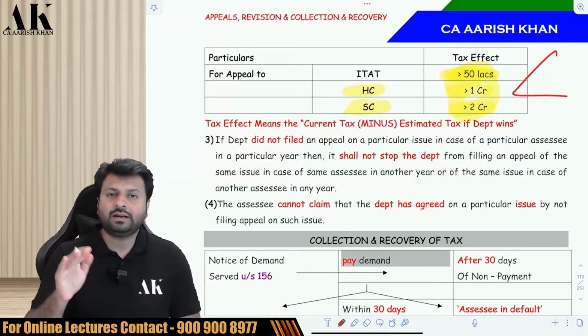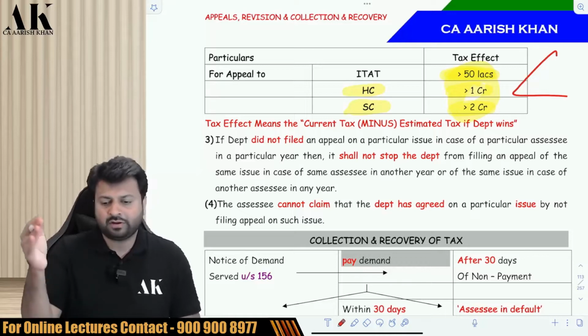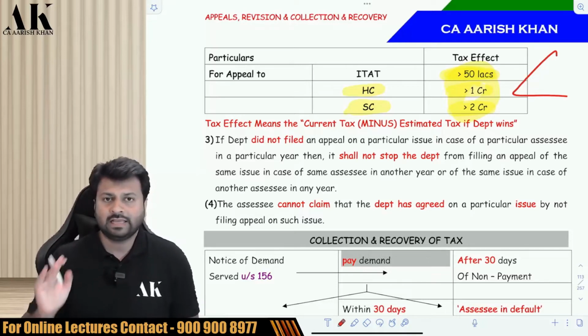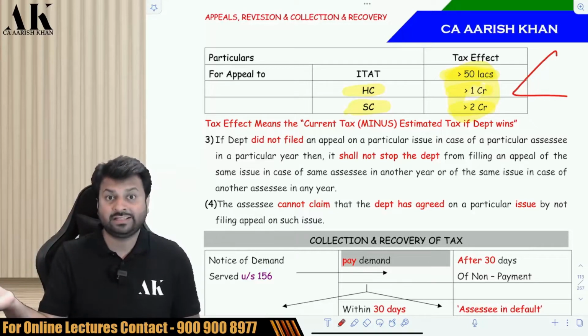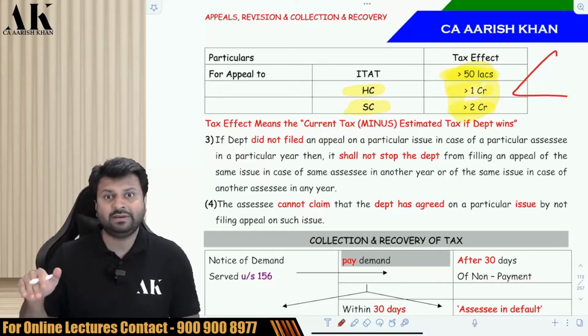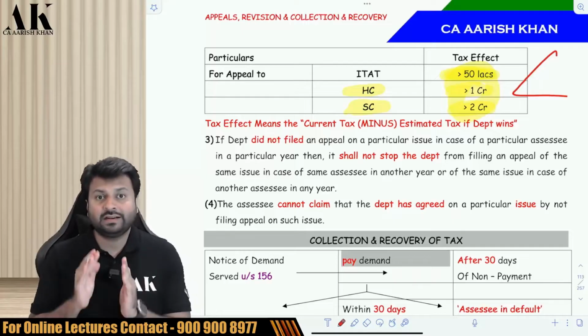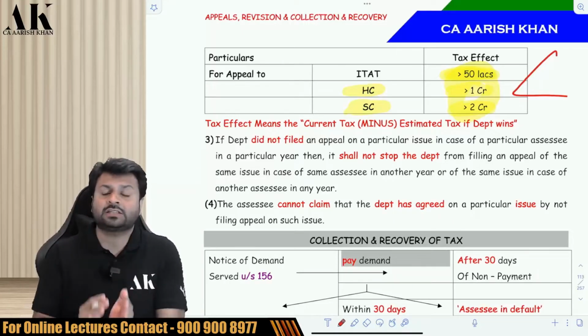Secondly, if the department has not filed an appeal in a particular matter because the tax effect is less than the limit, can the department file an appeal against the same person in the next year? Yes, they can. Can the department file an appeal in case of some other person in the same year? Yes, they can. This particular case is assessee specific and year specific.